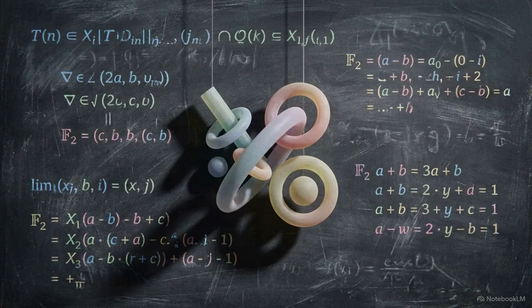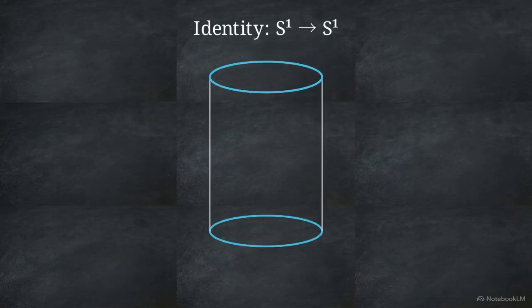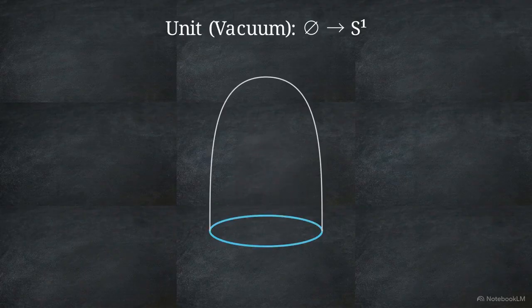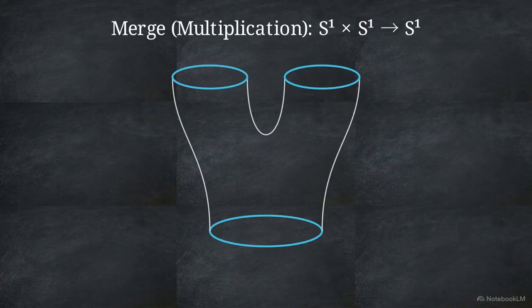Within space A, we use 1+1 dimensional cobordisms to dictate how data boundaries evolve. This cylinder represents the identity function, bridging two separate circular boundaries. Morphing the cylinder into a rounded dome or cap represents the generation of a unit state from the vacuum. A Y-shaped manifold, known as the pair of pants, shows two input circles merging into a single output.